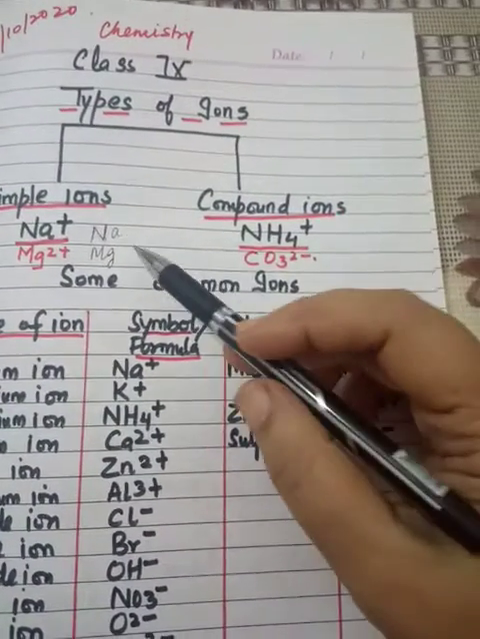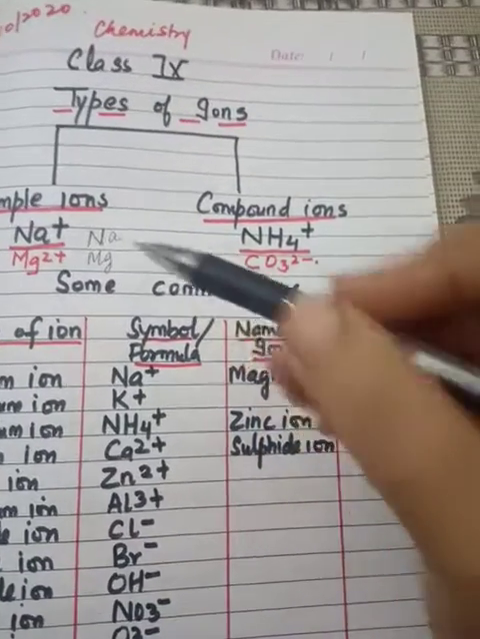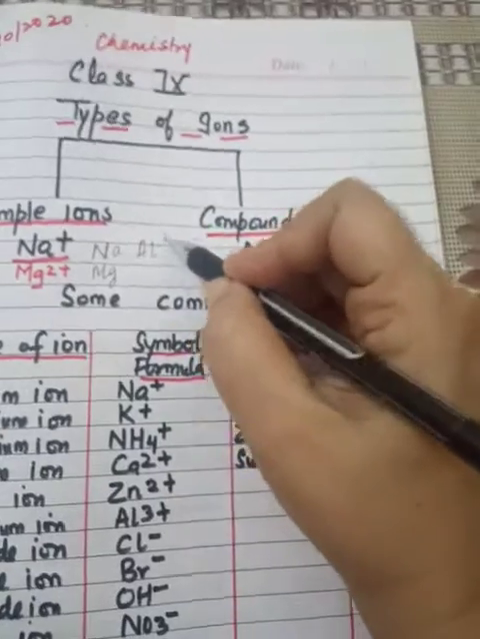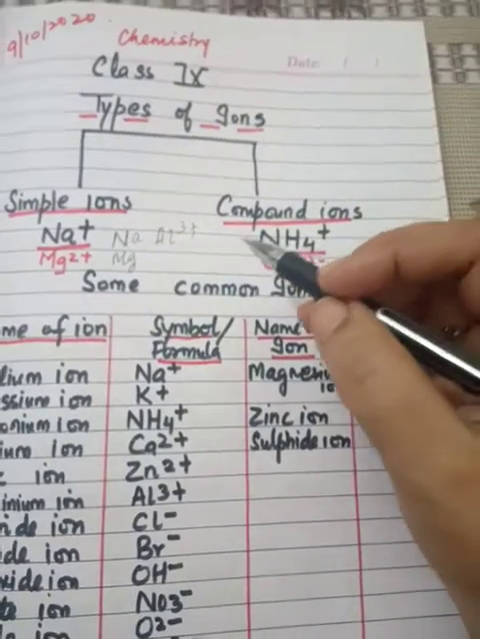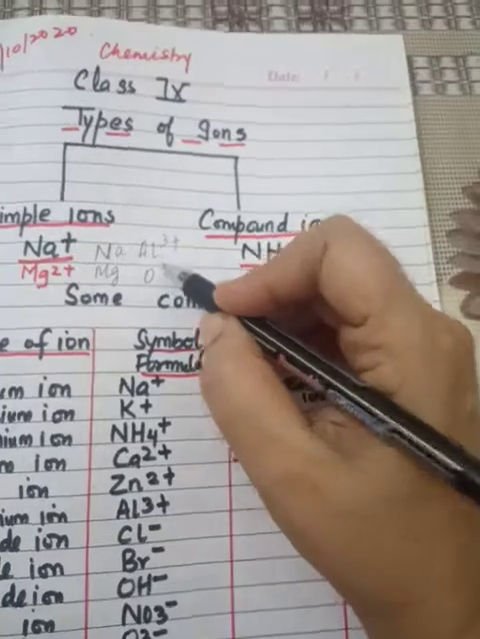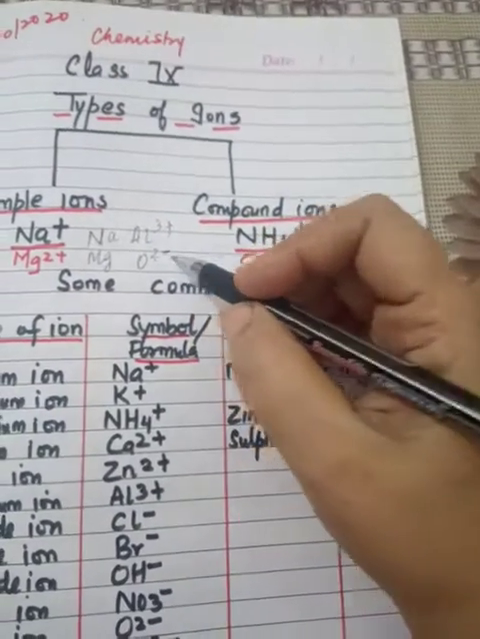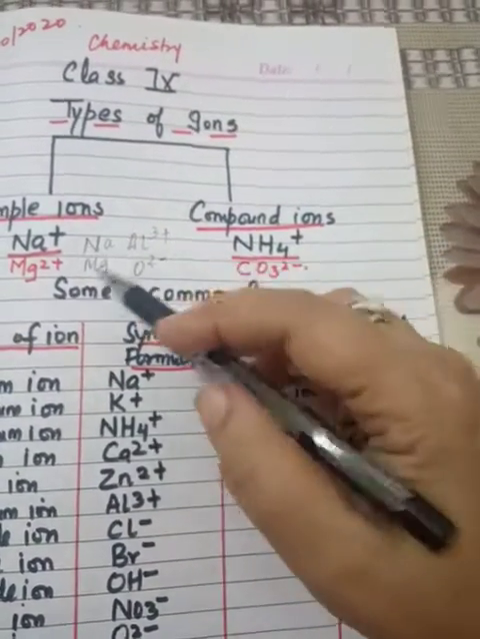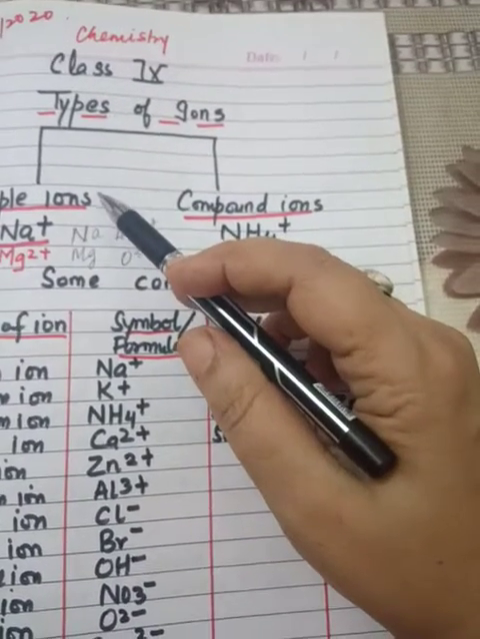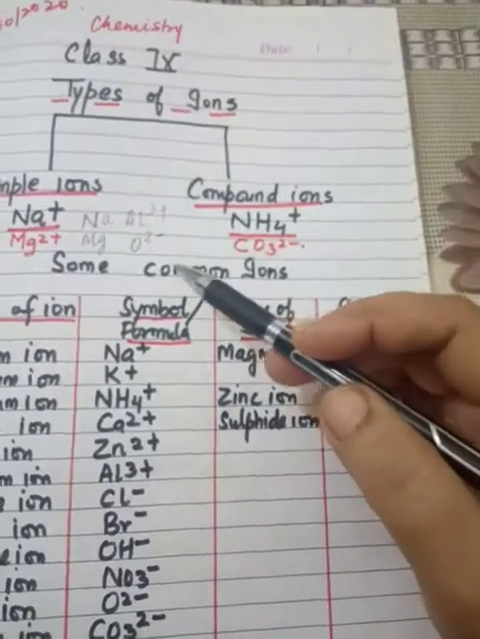In this way, other examples are also there, like aluminium Al3 plus, oxide ion O2 minus. These all are simple ions. Simple ions are also known as monoatomic ions.